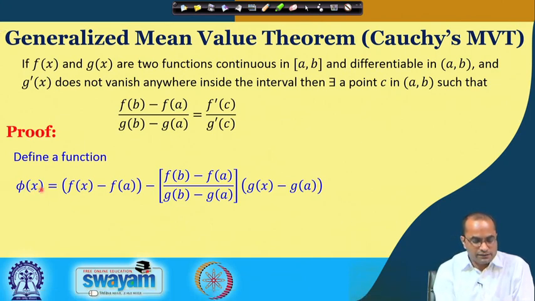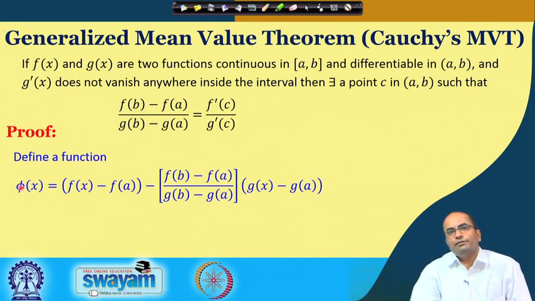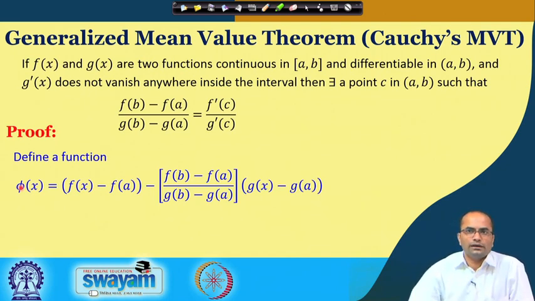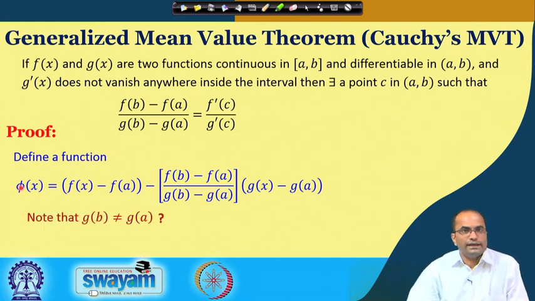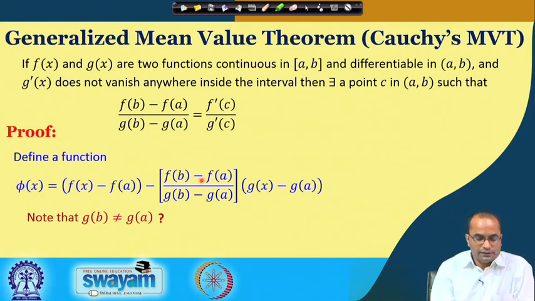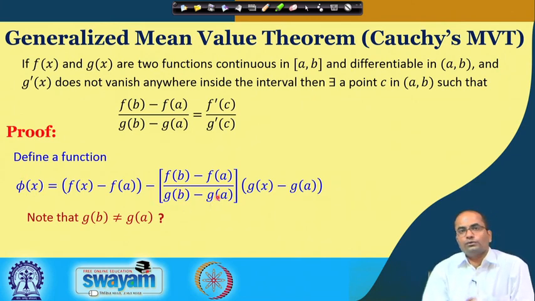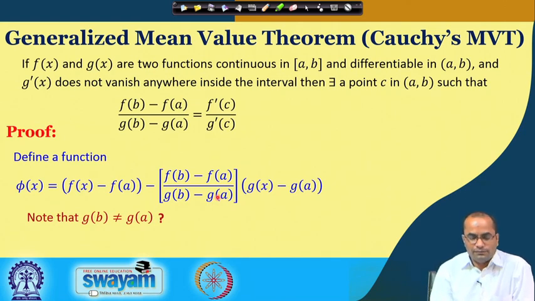So in this case phi a is 0 and phi b is 0, and phi satisfies all the conditions of the Rolle's theorem, and therefore we can apply Rolle's theorem to this function phi x. Before that, there is a point we have to mention: this phi is well defined, because this g b minus g a should not go to 0. That means g b should not be equal to g a.